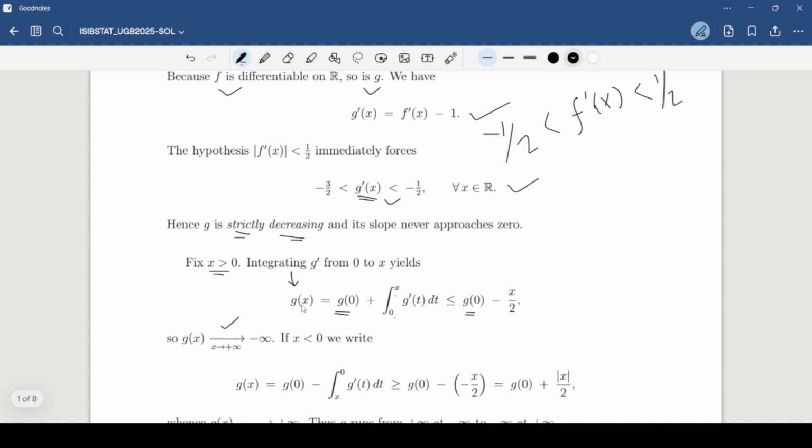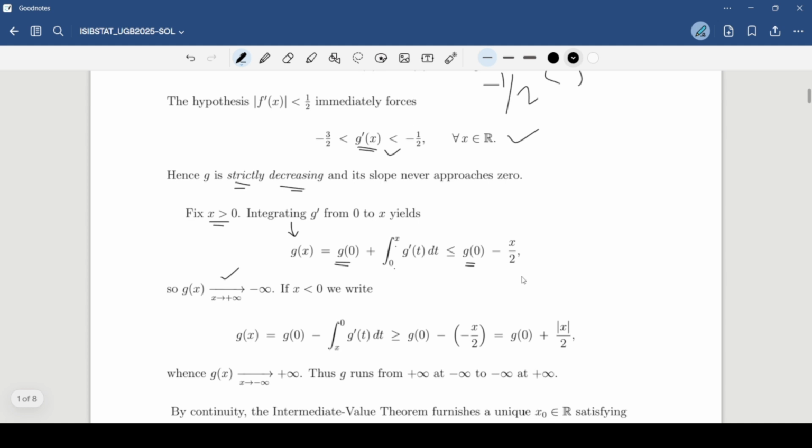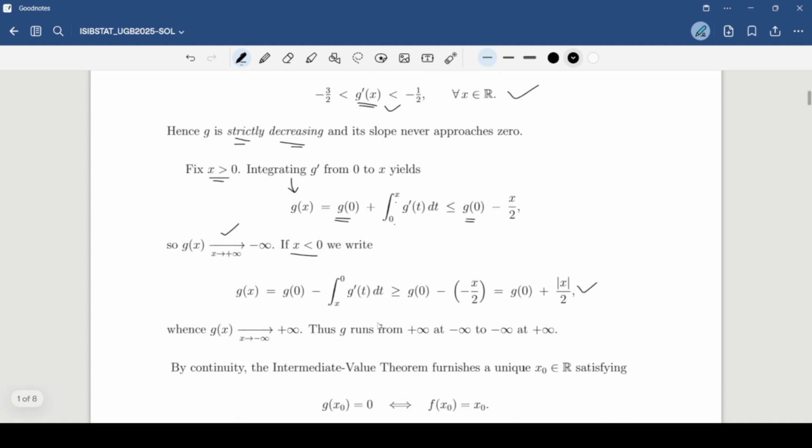And if you tend the limit on both sides, it's obviously minus infinity. So that is what we wanted to establish. And in a similar manner, for negative x, we have this thing, which is plus x by 2. And if you tend x to negative infinity, this simply becomes positive infinity.